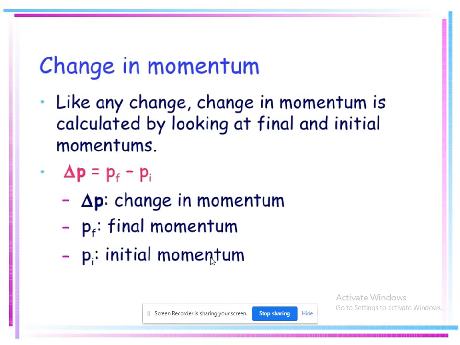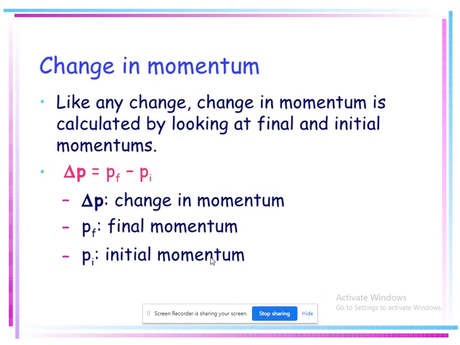Before going to see Newton's second law, let us see what we mean by change in momentum. See here, students, what is change in momentum? Change is nothing but final minus initial. For example, if you go to a shop and purchase some stuff worth 90 rupees and pay 100 rupees, then the remaining is 100 minus 90, that is 10. In the same way, the change in momentum is given by final momentum minus initial momentum.